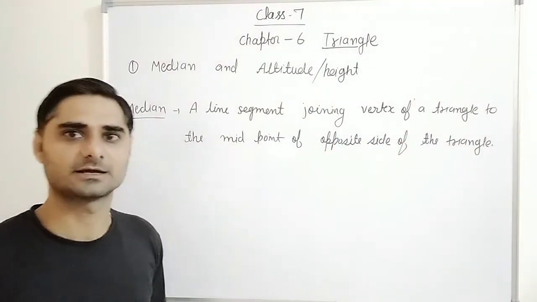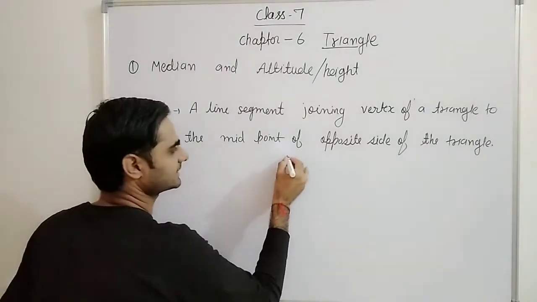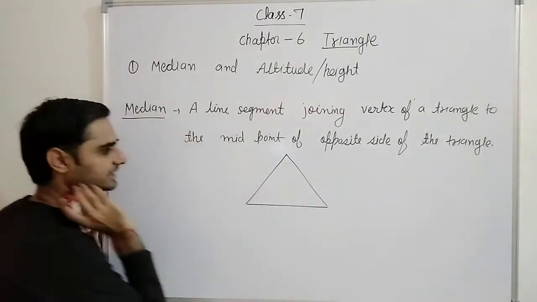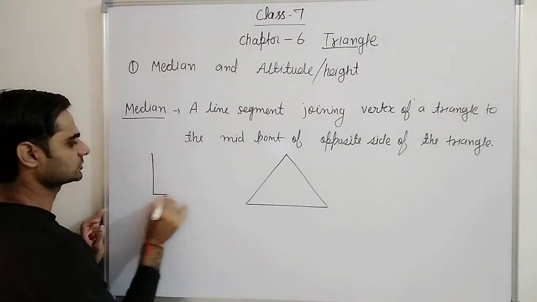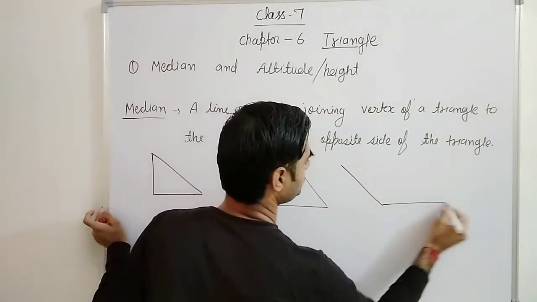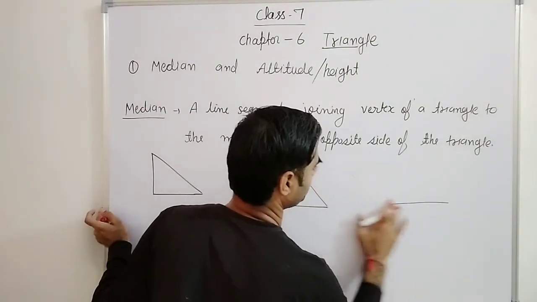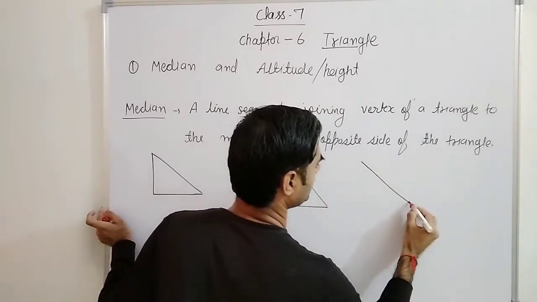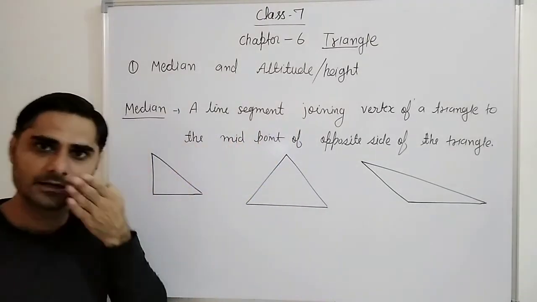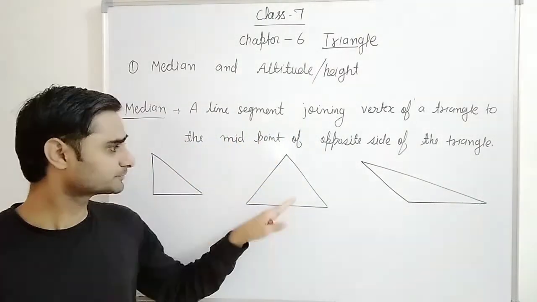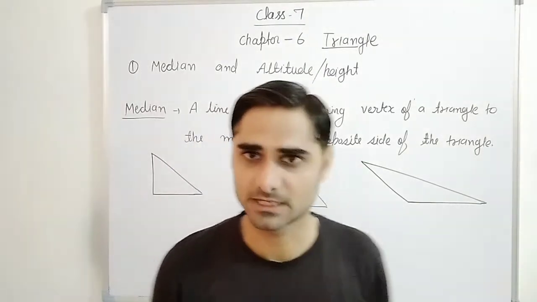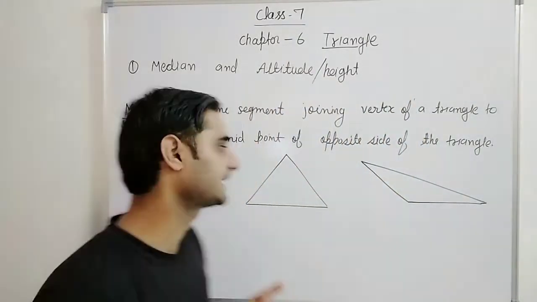Opposite side मतलब ध्यान से देखना, this is our triangle. ठीक है? This is also our triangle, correct? And this is also our triangle. Why am I drawing three different triangles? Because on the basis of angle, just before we have seen three types are there. How many? Three types are there.